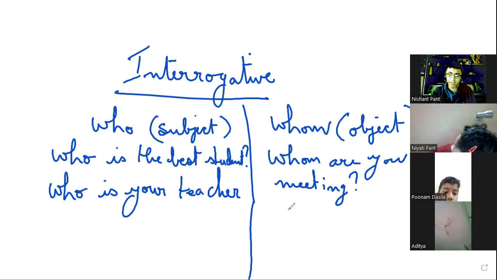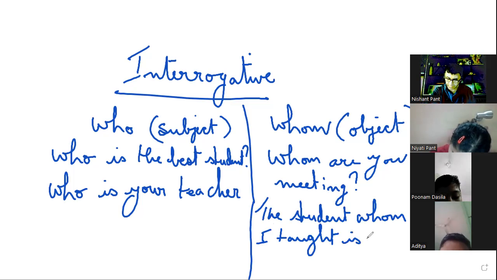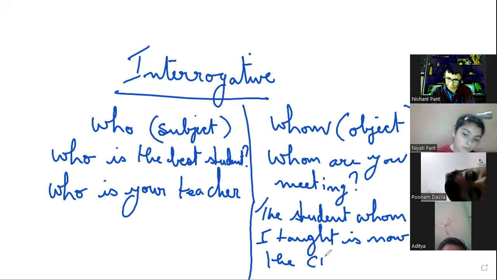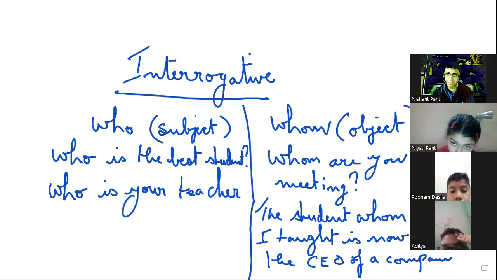If I say, the student whom I taught is now the CEO of a company, here again the focus is on me.